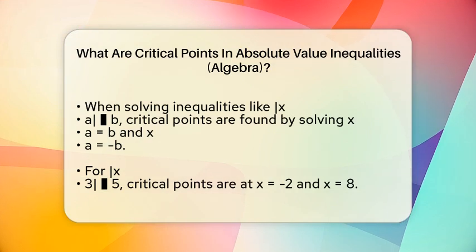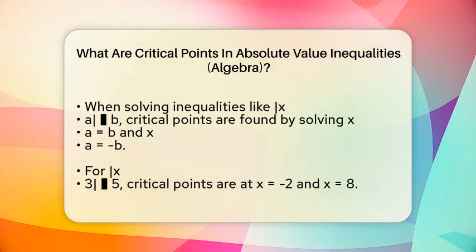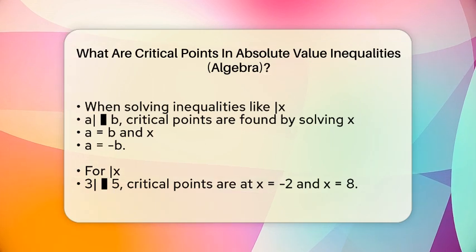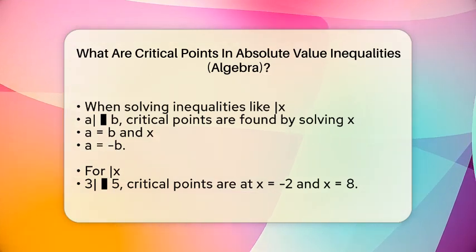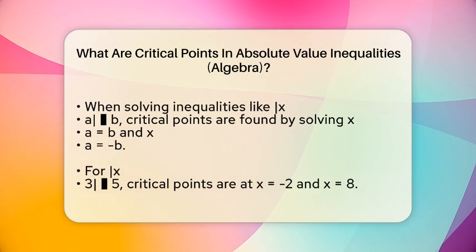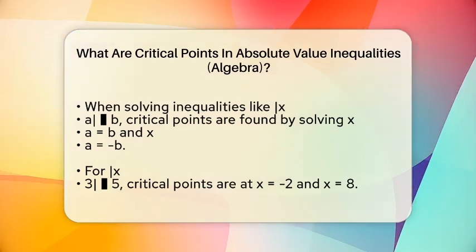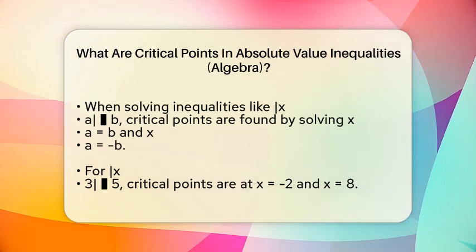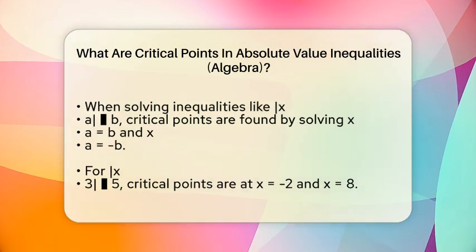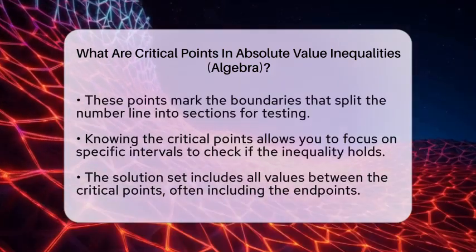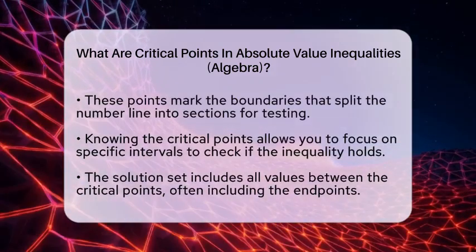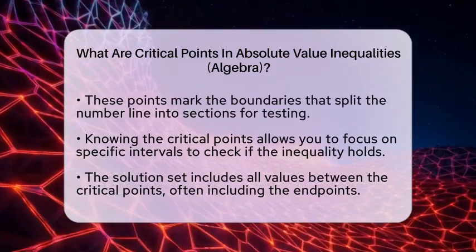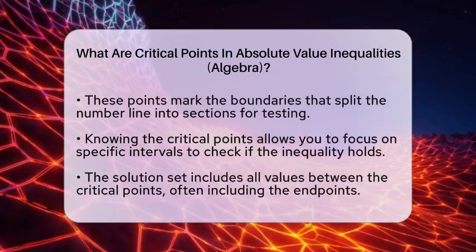In inequalities like the absolute value of x minus a less than or equal to b, the critical points come from the boundary of the inequality. You find these by solving the inside expression equal to positive b and negative b. For instance, if you have the absolute value of x minus 3 less than or equal to 5, you set x minus 3 equal to 5 and negative 5. Solving these gives x equals 8 and x equals negative 2. These are the boundary points that tell you where the solution starts and ends.